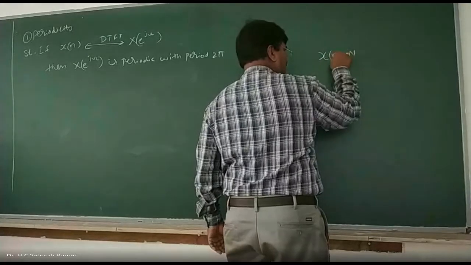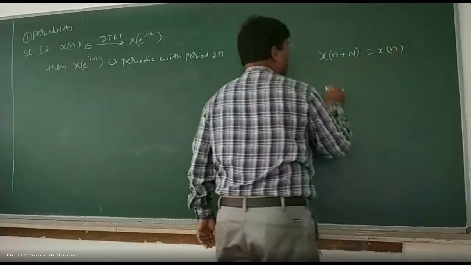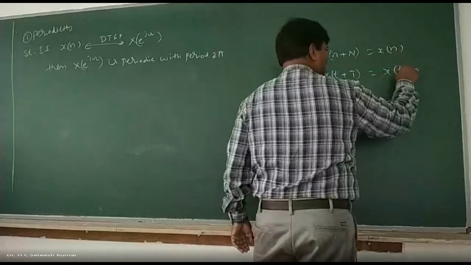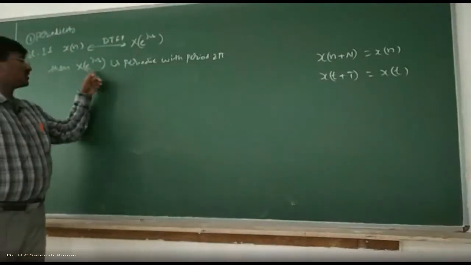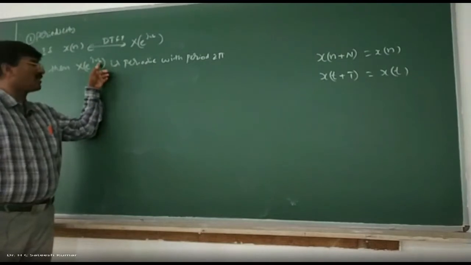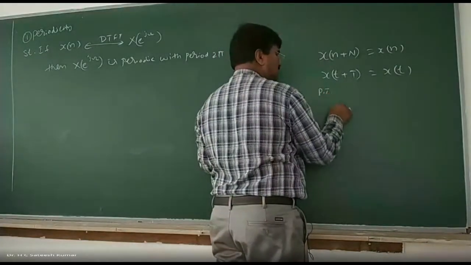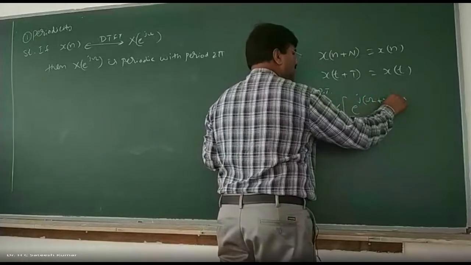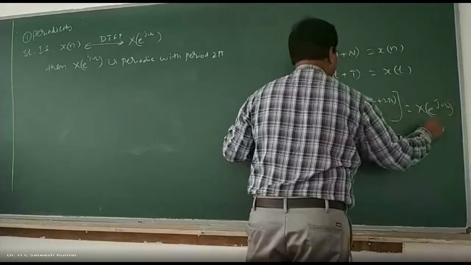the periodicity of any signal is defined under the condition x of n plus N should be equal to x of n, and x of t plus T should be equal to x of t. Now, this is in the time domain. Now we need to show that it is periodic with respect to frequency omega with period 2 pi. That means we need to prove that x of e to the power of j omega plus 2 pi should be equal to x of e to the power of j omega.